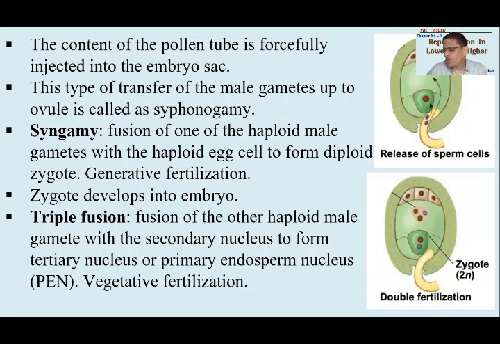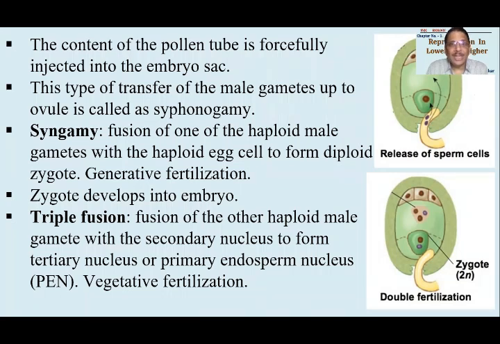Am I right? Just put yes or no in the chat box. I said diploid male has 8 chromosomes, so haploid male cell will be having 4 chromosomes. Is it right or not? Fine. Good. Then I said a diploid female plant has 6 chromosomes. So how many chromosomes will be there in a haploid female cell? Put the number. 6 is diploid, so 3 will be haploid. Very nice. Good. यहाँ तक सबको समझ में आया? बराबर है.